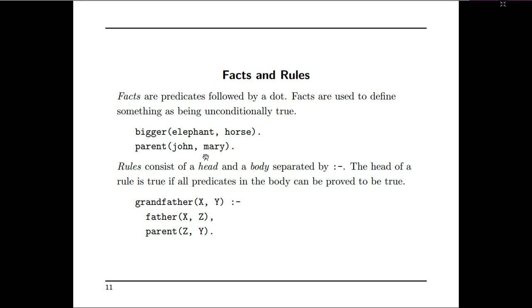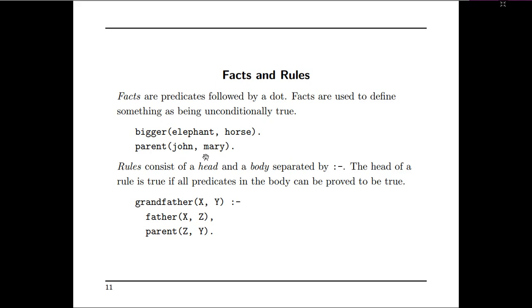Parent of John, Mary. So this also represents a fact. That means any functor that ends with a dot is said to be a fact. Next is rules. A rule consists of a head and a body separated by a colon and hyphen.